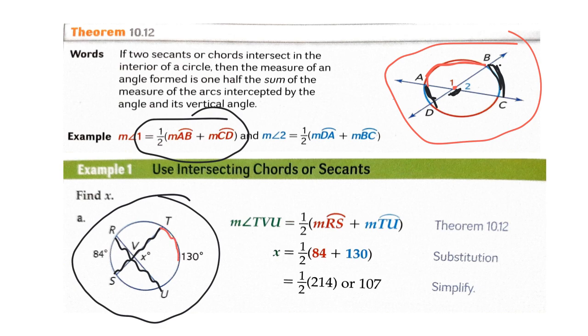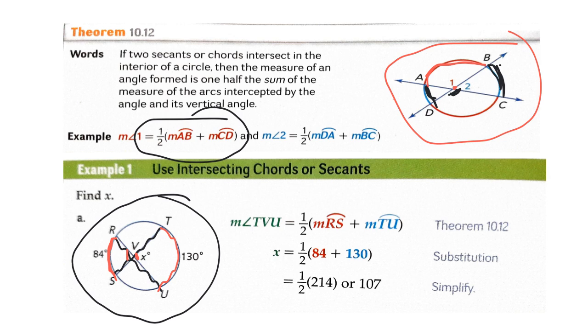The measure of the arc TU is 130 degrees, and the measure of the arc RS is 84 degrees, and we are looking for the value of x, which is the measure of the angle TVU. Now TU is the intercepted arc of the angle TVU, and the arc RS is the intercepted arc of its vertical angle.